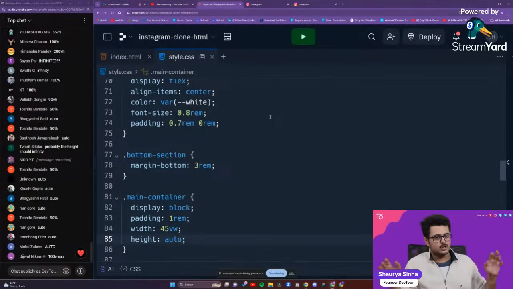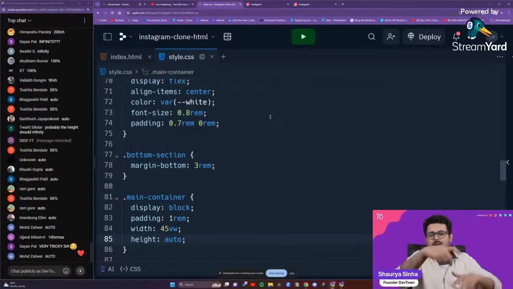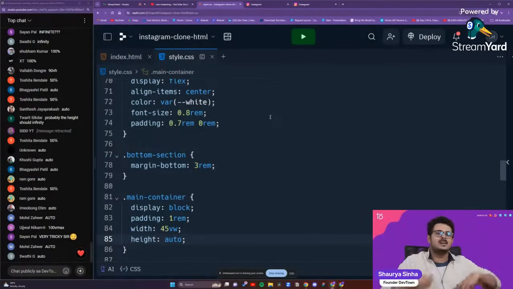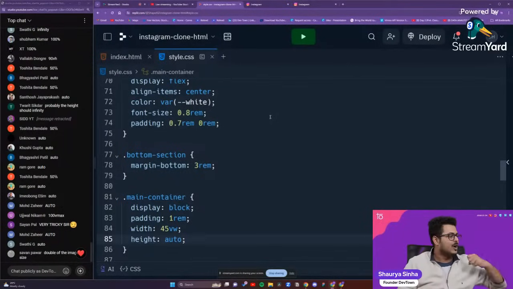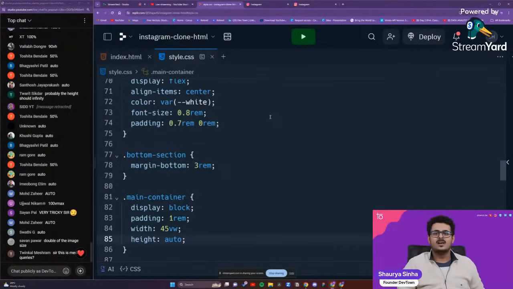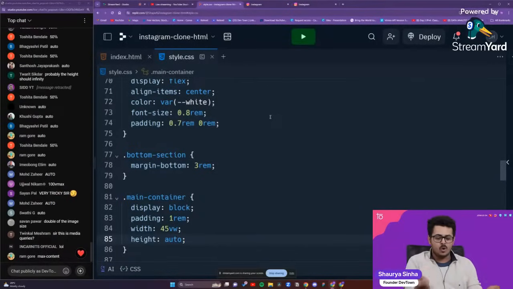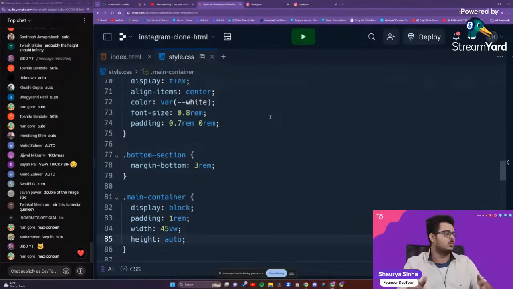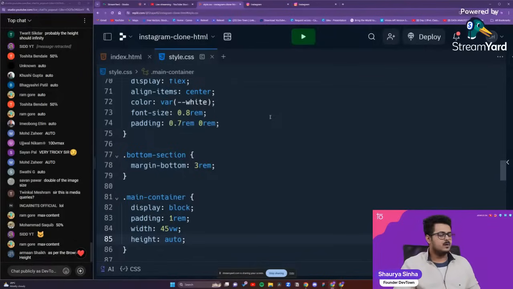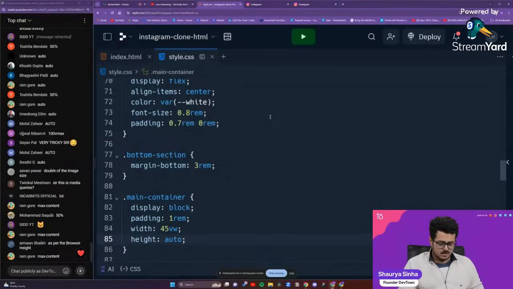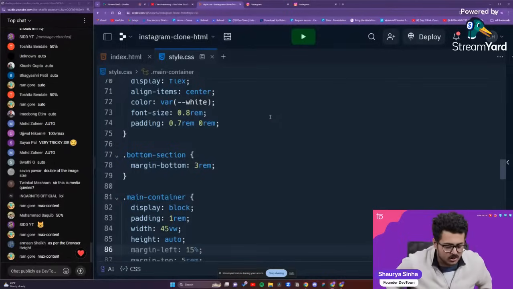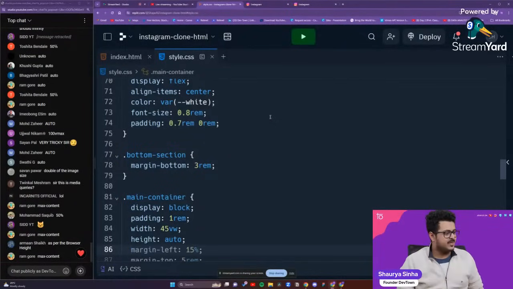You shouldn't use auto in every single place, because we don't have to think about what space it is going to take. Just put auto everywhere, put auto here as well, put auto there as well. Okay, that will not work for you guys. You have to think about some particular cases where you are not able to identify what to do. So you leave it up to the browser to figure out the best possible layout. Okay. Similar to that, we will also set our margin left as auto as well.